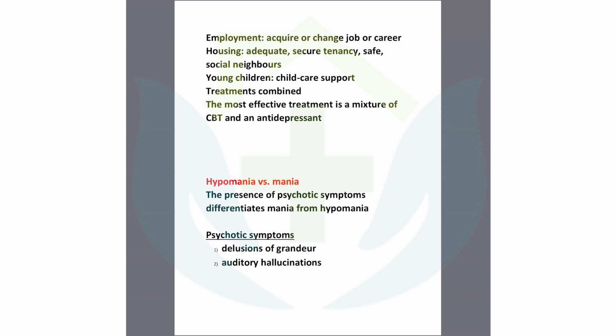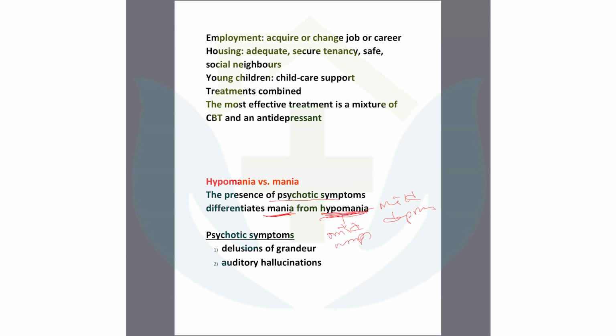Look at hypomania and mania. The presence of psychotic symptoms differentiates mania from hypomania. That means hypomania is the milder one. Like mild depression, here is a mild happiness disorder. So hypomania is the milder one, mania is the higher one.